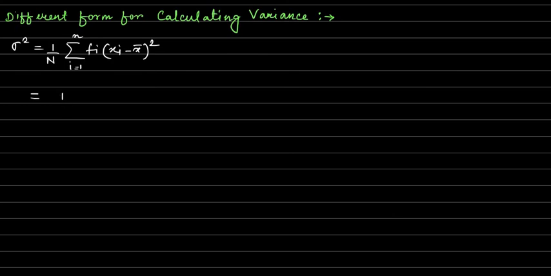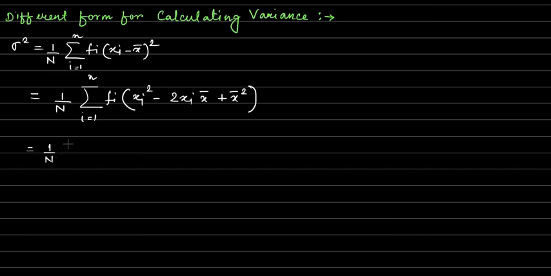Now let us expand this (xi minus x bar) whole square. This will be xi square minus 2 xi x bar plus x bar square. Now let us separate the summation.